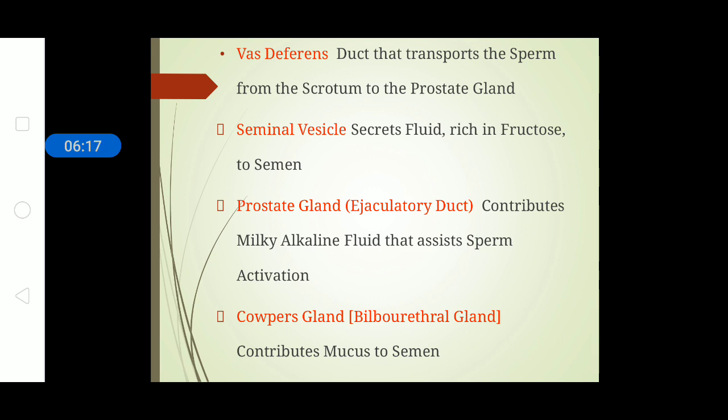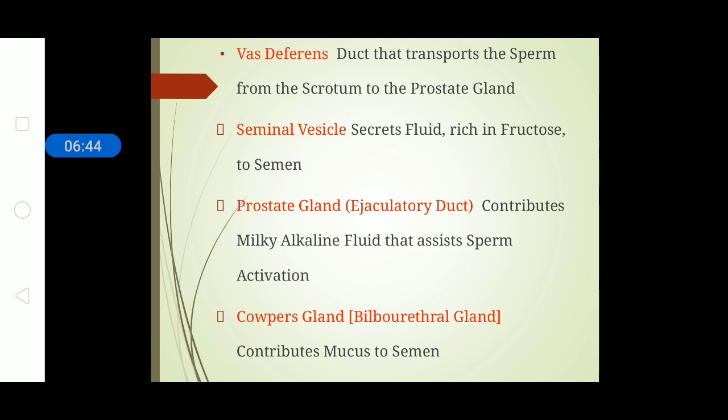The prostate gland or ejaculatory gland secretes milky alkaline fluid. Now you can see a term called sperm activation. What is that? The milky alkaline fluid helps in sperm activation and also helps in neutralizing or balancing the pH of the female vagina during the process of fertilization so that the sperms do not die out.